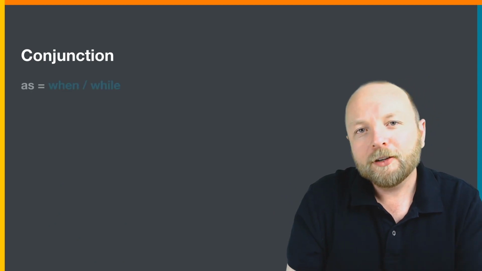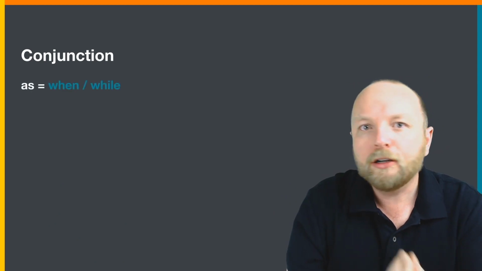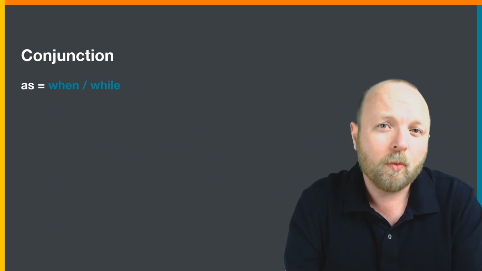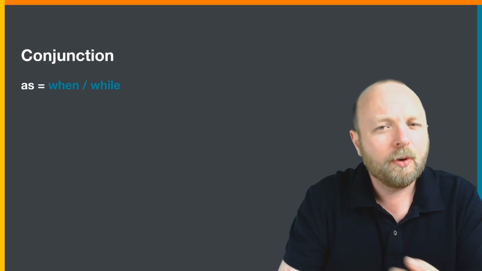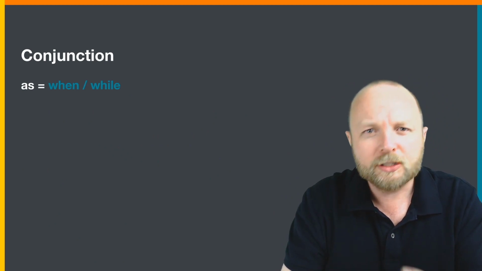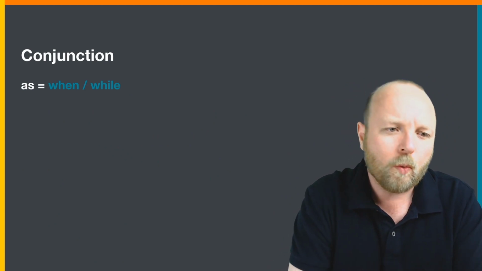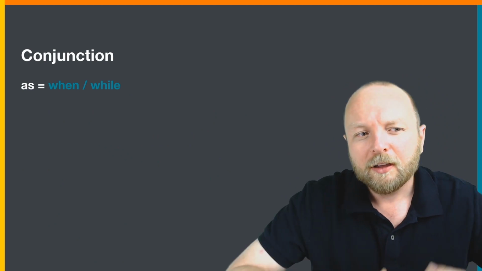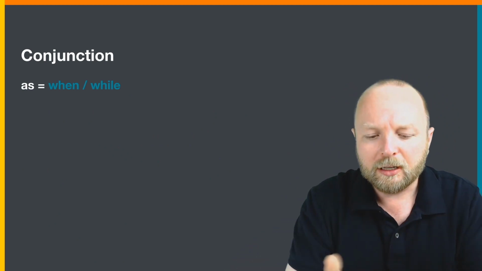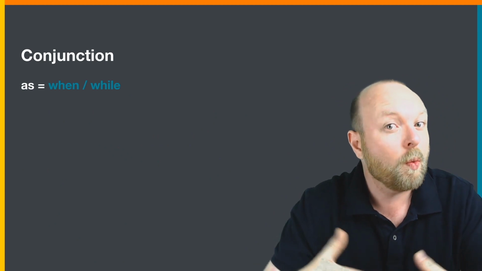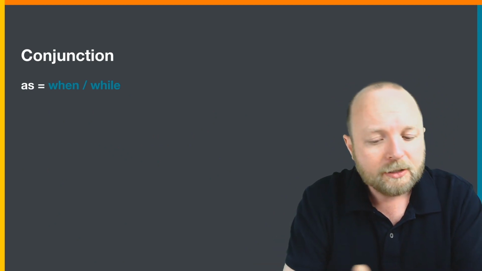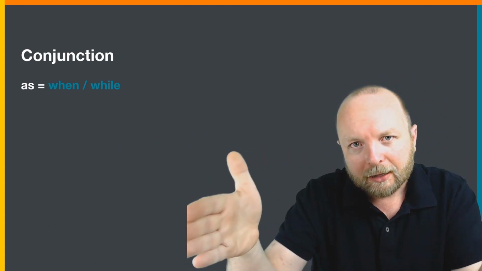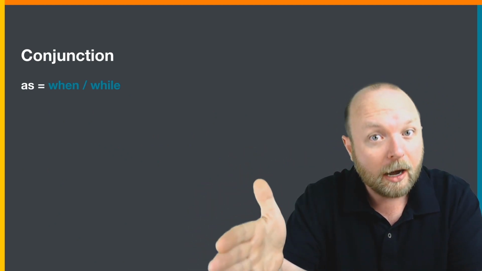Okay. The first meaning of this conjunction way of using "as" is "when" or "while." And a lot of students get confused about the differences between "when" or "while." Sometimes they're the same, sometimes they're different. Really, I think "as" is closer to the meaning of "while." Okay? So usually we say "as" with something that's happening for a long time.